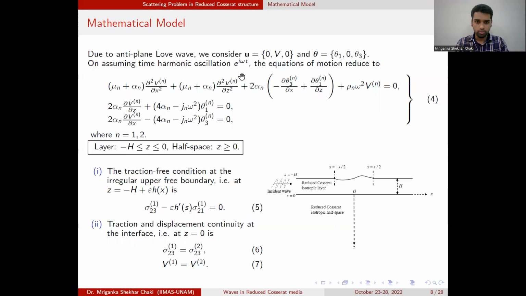So we are able to find, for the time harmonic solution, the equation of motion in reduced form. We can also find the boundary conditions, where the upper free surface has the stress-free condition, with this irregularity term here. And at the interface, we have stress continuity and displacement continuity.